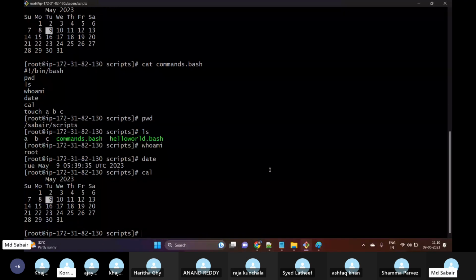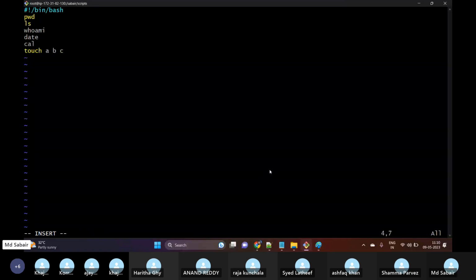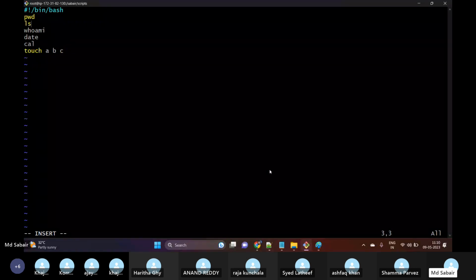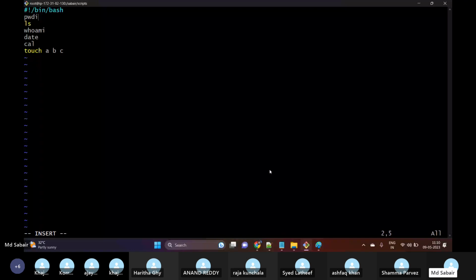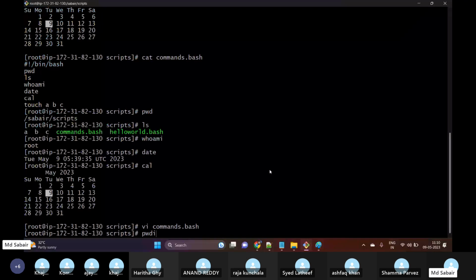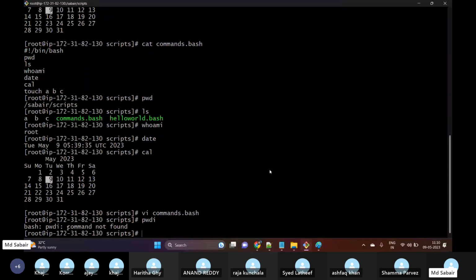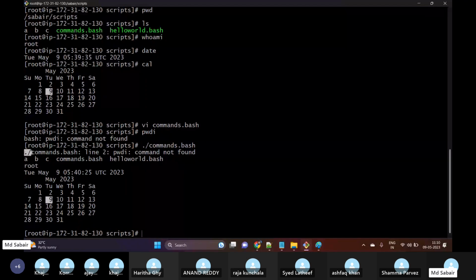For example, vi commands.bash. Instead of pwd, I will use pwdi, a command which is not available in Linux. So basically it should throw an error as command output. Let us try to execute our script now. Here we can see: ./commands.bash: line 2: pwdi: command not found. In the output itself we are able to see that there is some problem with line number 2.